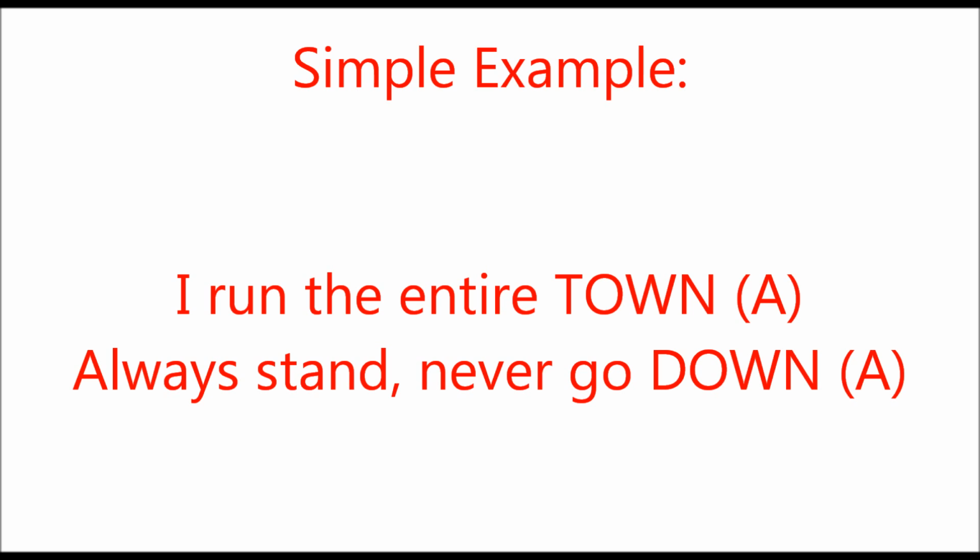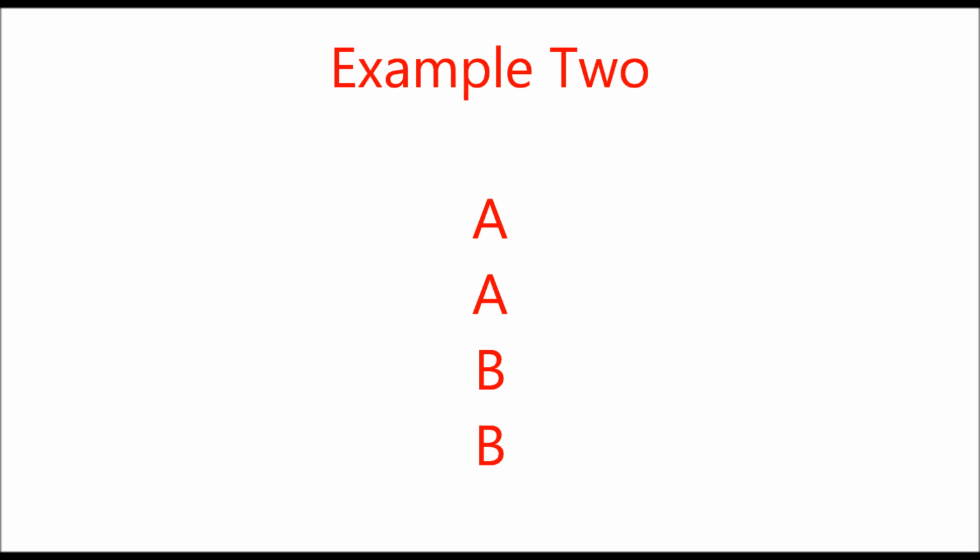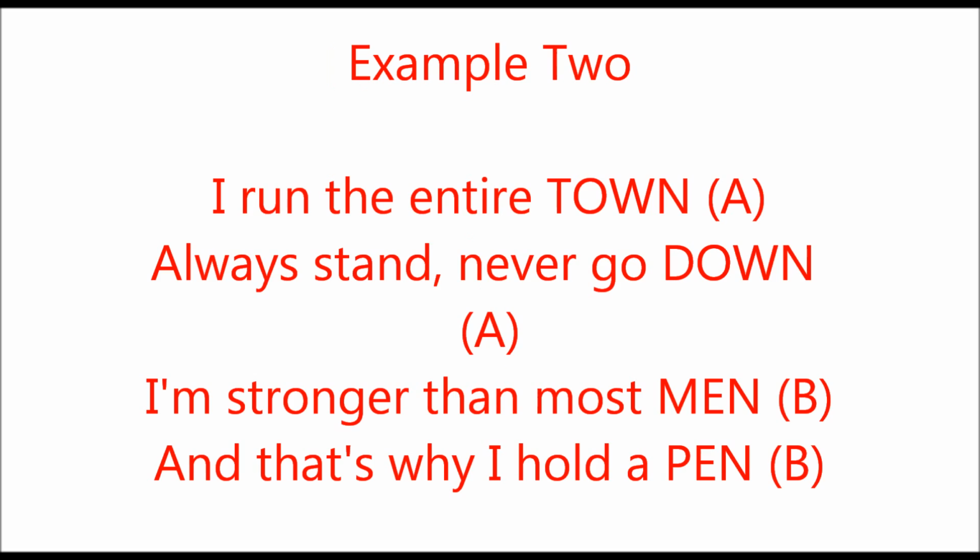So let's go ahead and take it up a level. For this example, I've got A, B, B. So we're mapping out 4 lines here. And it would go something like this. I run the entire town, always stand, never go down. I'm stronger than most men, and that's why I hold a pen.